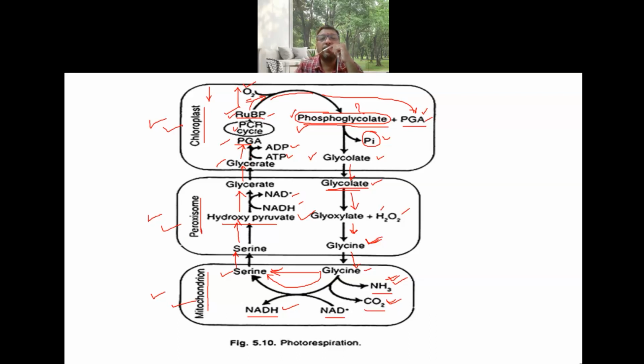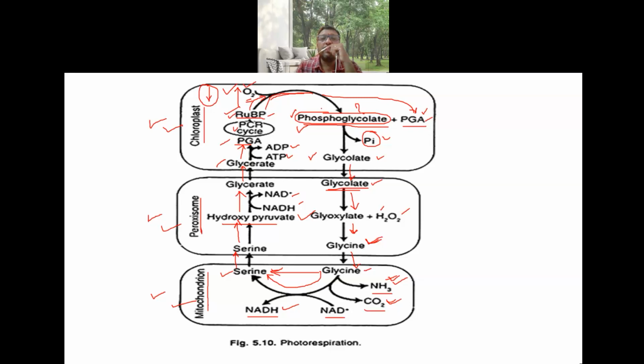Photorespiration occurs only when carbon dioxide decreases, when the temperature is hot and stomata are closed. At that time, whatever CO2 is there is consumed, so the CO2 concentration decreases and O2 concentration increases. During this time, Rubisco acts as an oxygenase enzyme, and all these reactions take place.